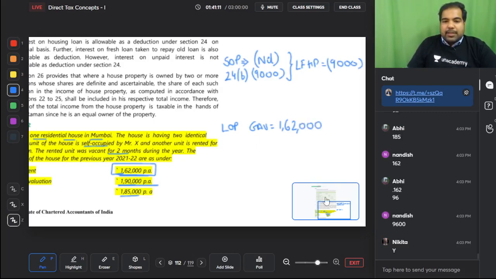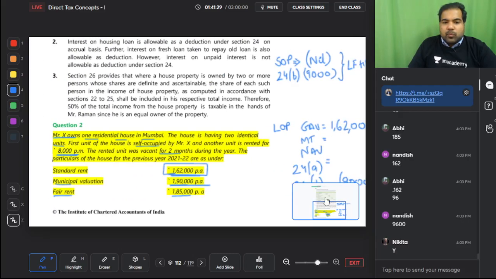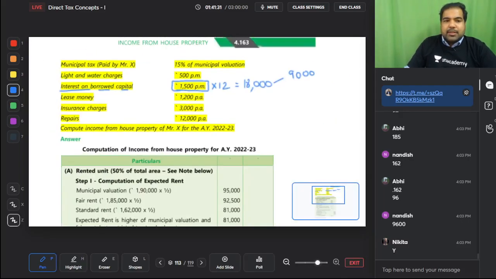Next, guys, from this you can minus municipal tax. You can minus 24A and you can minus 24B, but no matter what they give you, I need only two things here. This I already know is 9,000 of interest, so I only need to know municipal taxes. Let's see what the municipal taxes are. The municipal taxes paid by X is 15% of municipal valuation.